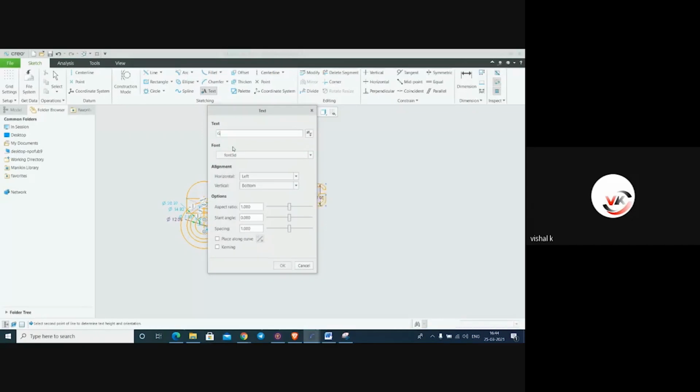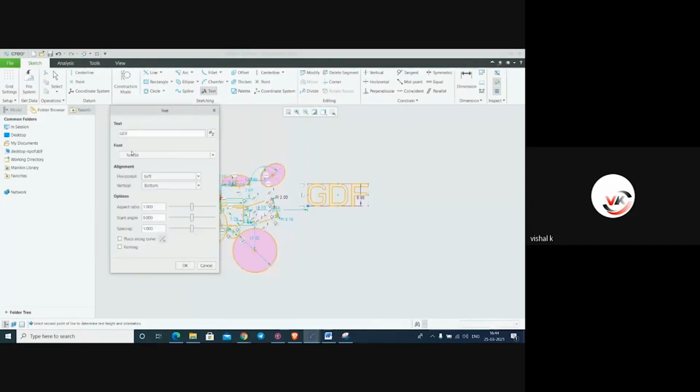and type whatever text you want. From here, you can change the font of this text. You can change the aspect ratio and slanted angle, increase or decrease. This is the slanted angle of this text. This is the spacing of this text. If you want to increase or decrease spacing, you can do it from here.